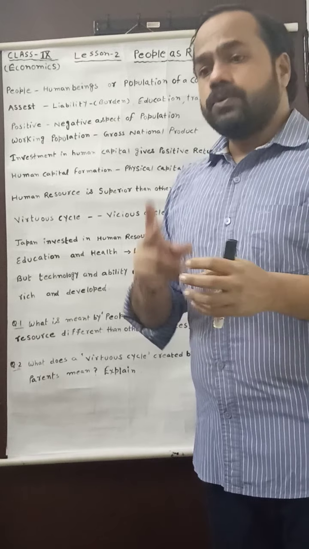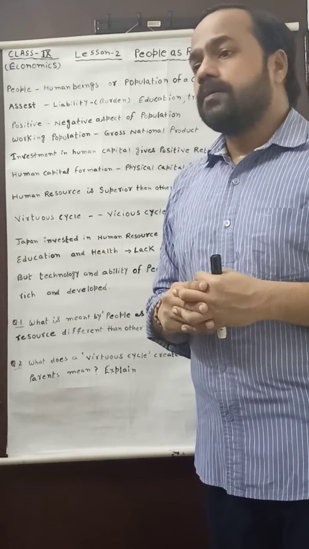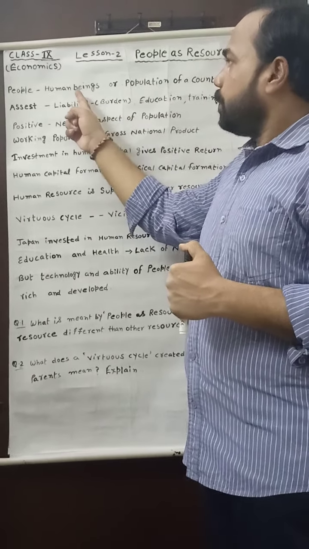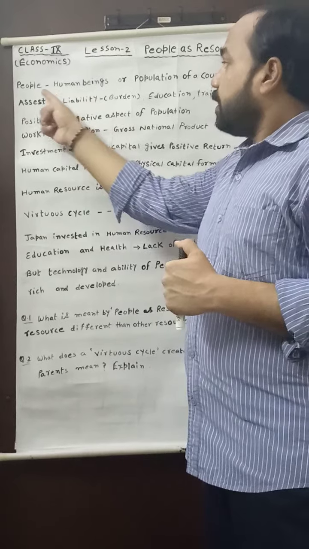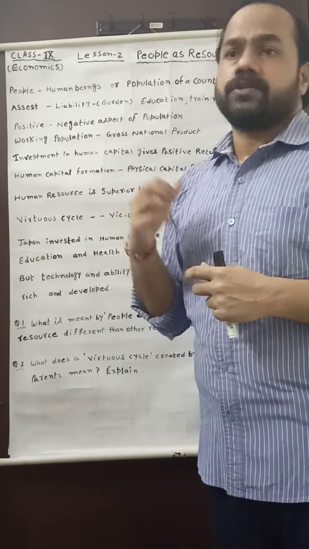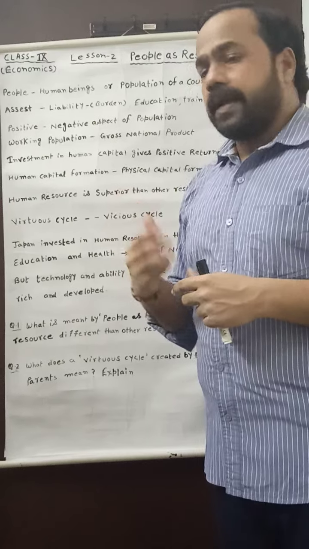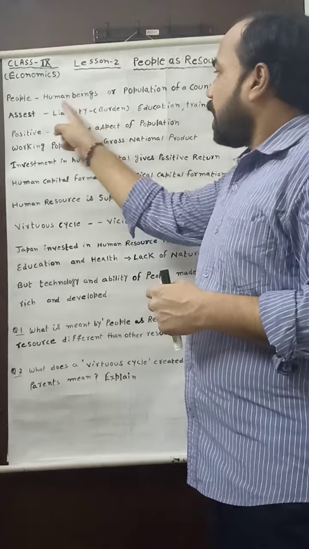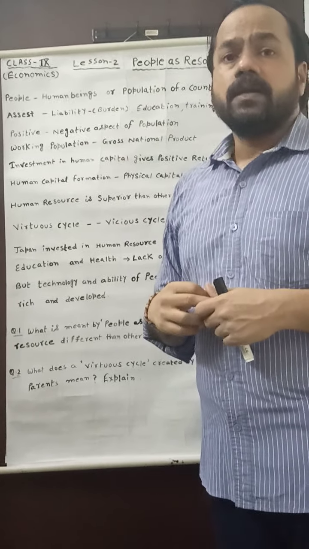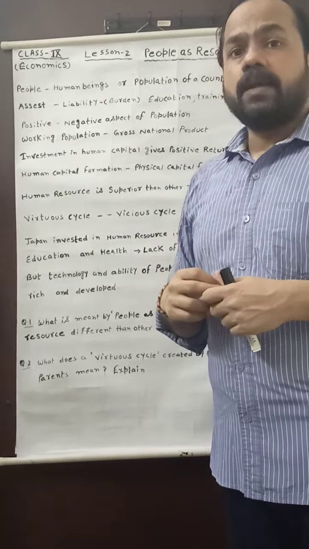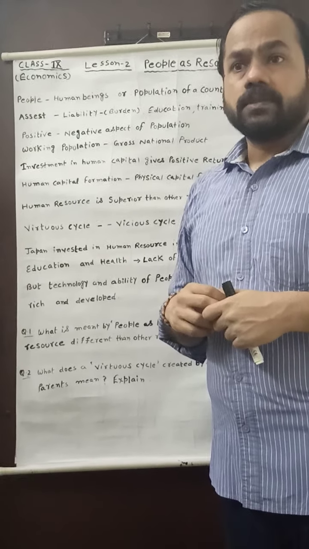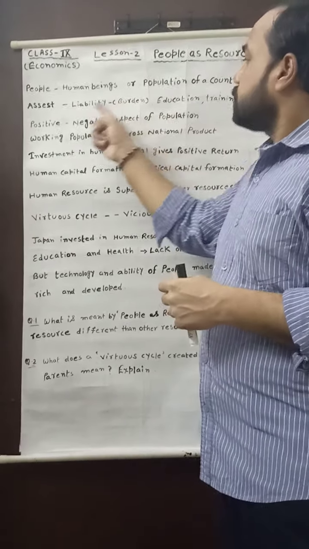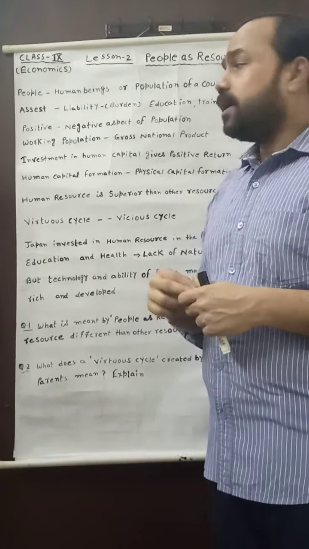Now just see the two aspects about people as resource. First of all, we can take the people as the assets or the wealth of a nation. And on the other hand, we can take people or the population of a nation as a liability. You know what is the meaning of liability? Liability means responsibility, liability means burden. So here I can ask a question: when will the human resource be an asset and when will it be a liability?